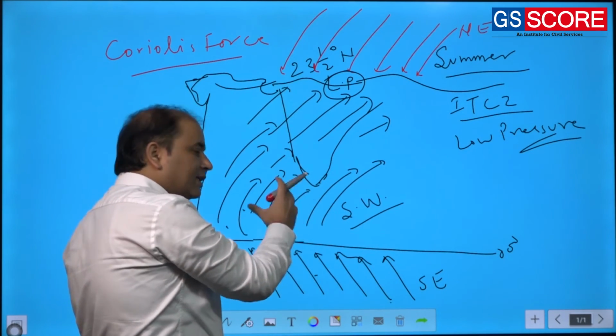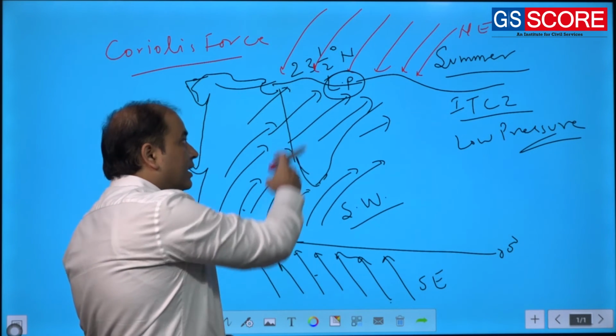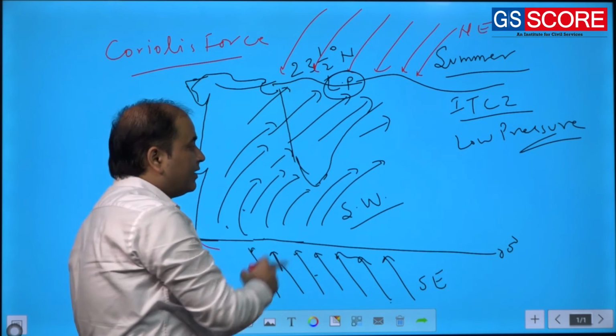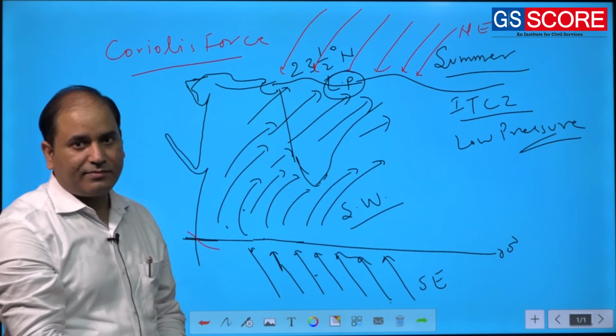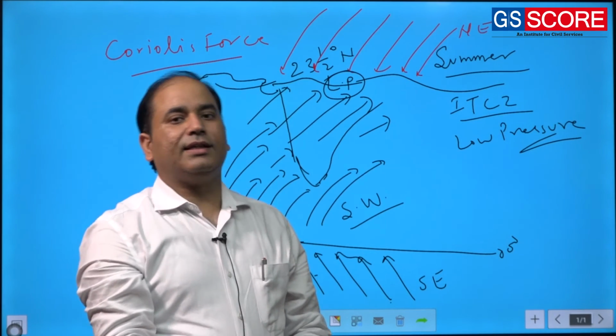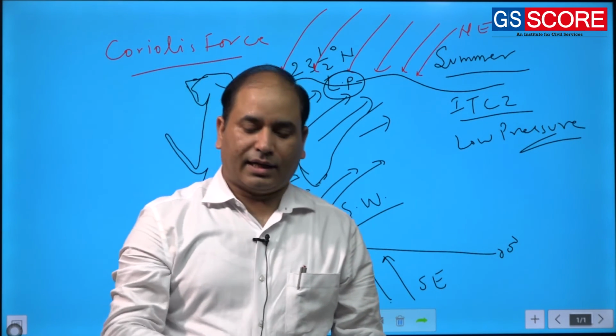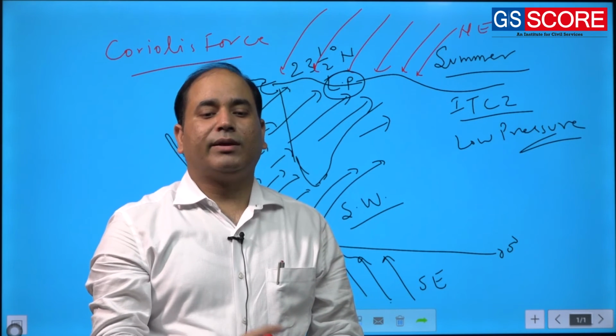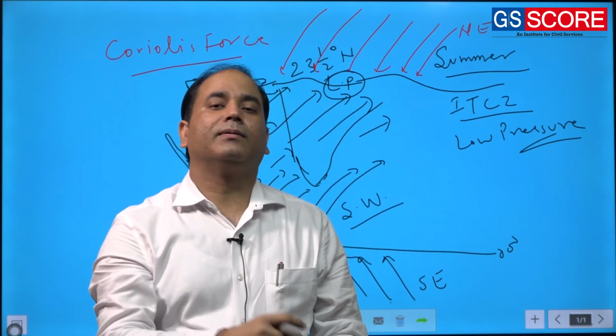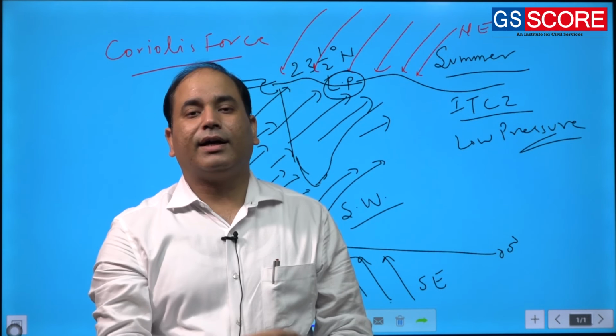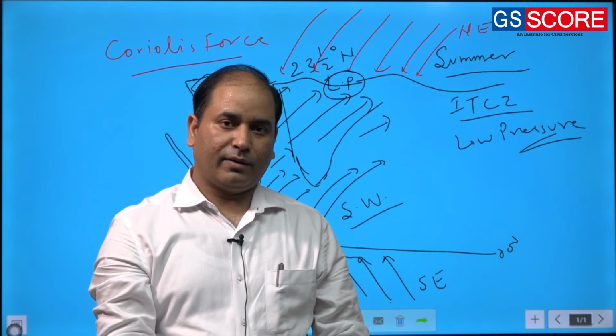So this southeasterly will cross the equator and reach there in the form of southwesterly, and as these southwesterly are crossing over the ocean, they will gather the moisture and bring the moisture to India in the form of rainfall.